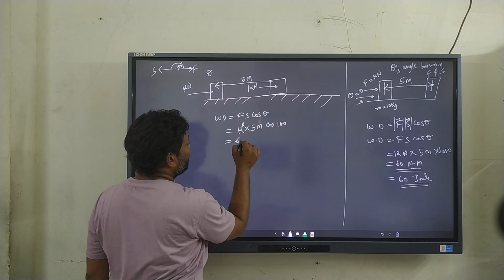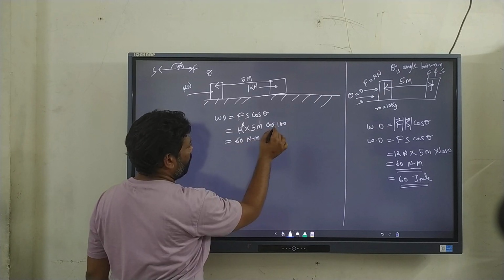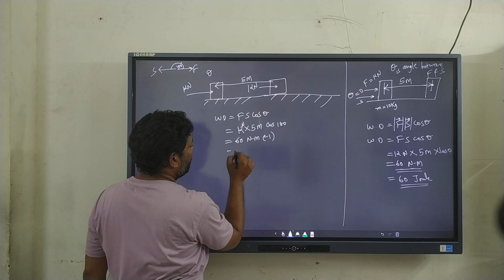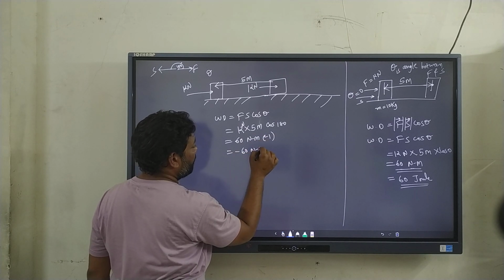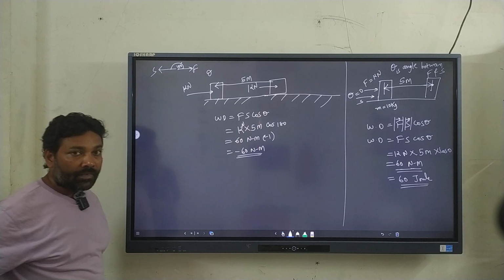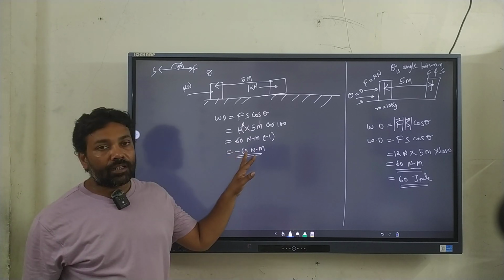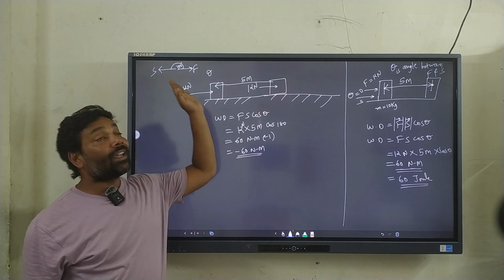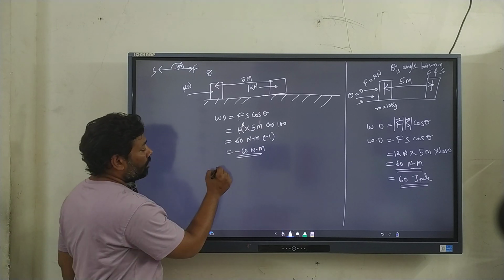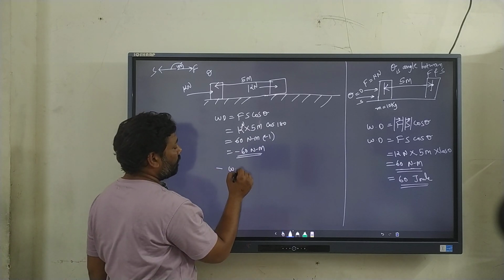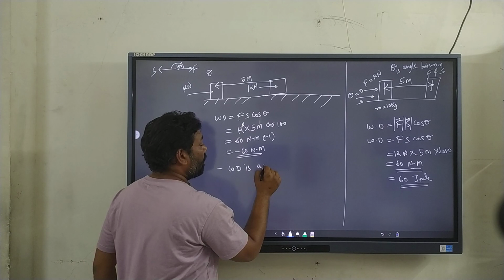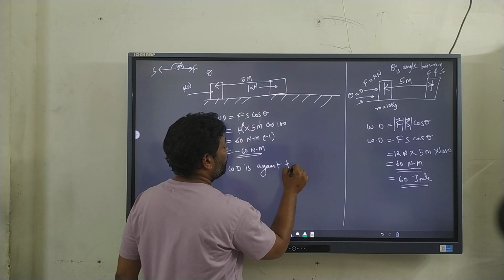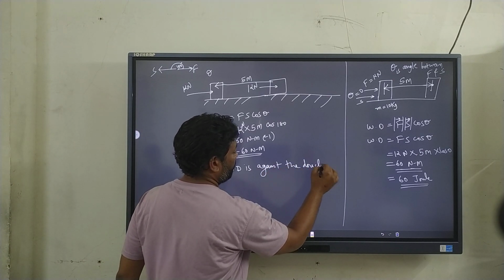So this will be 60 Newton meter times cos 180, which is minus 1. So minus 60 Newton meter. The work done is negative. The negative sign clearly shows that work is done against the direction of the force. Negative sign means work done is against the direction of force.